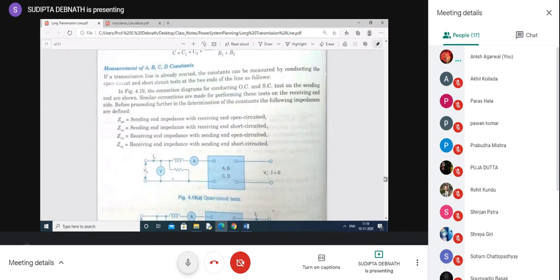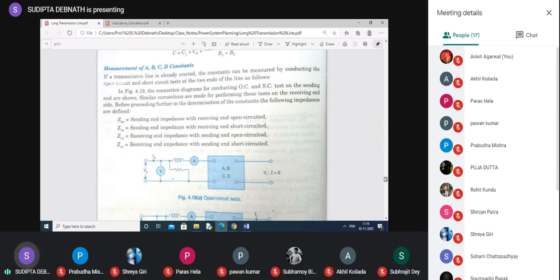Okay, the last thing that is remaining, how to measure this ABCD constant. I think you have this experiment. I don't know what will happen to your laboratory experiment, but the measurement of ABCD constants was there in your syllabus in this semester or in the next semester, I don't remember clearly. But you need to know how to measure ABCD constants. Now, I have told you ABCD constants are all complex quantities. Okay. So, in order to find the angle, in addition to using voltmeter, ammeter, you have to use the wattmeter.